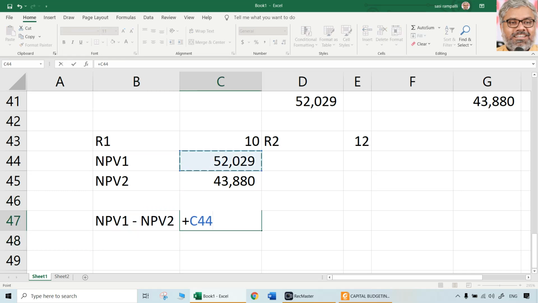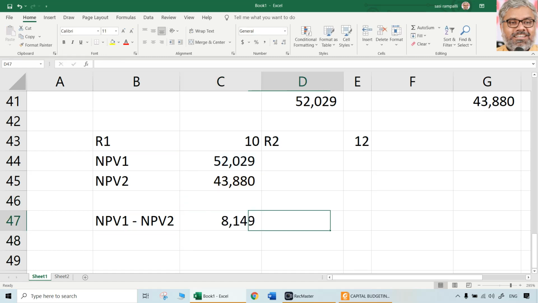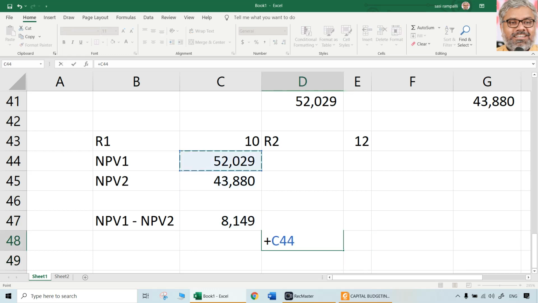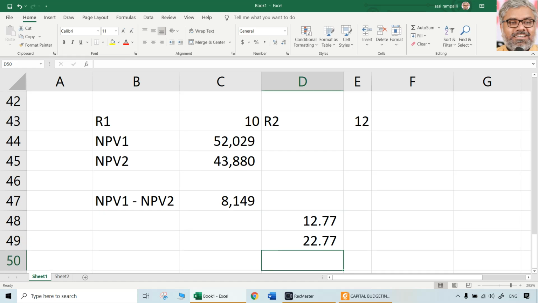How much is that? NPV1 minus NPV2. 8149. That's all. Straight away IRR can be calculated in one shot. So NPV1, 52,029, divided by NPV1 minus NPV2, multiplied with R2 minus R1, how much here? 2. That should be added to R1, that is 10. So here around 23% we can say is the IRR.